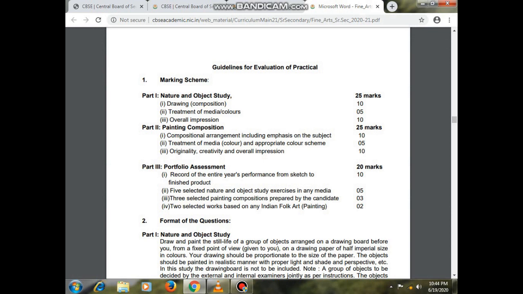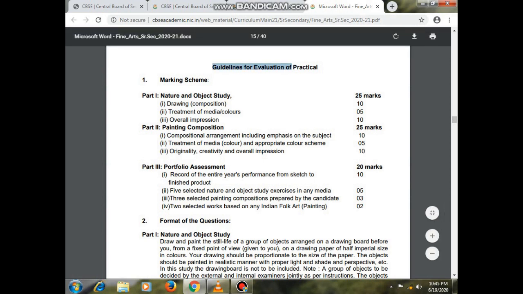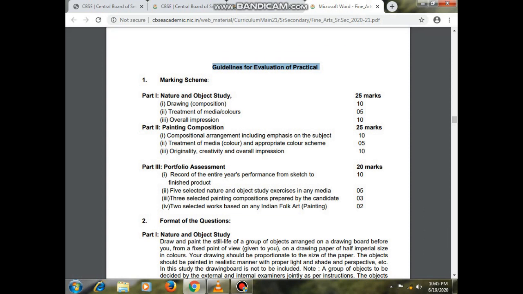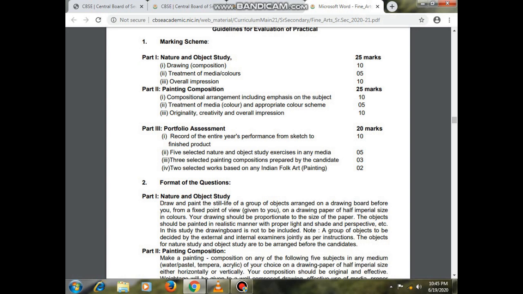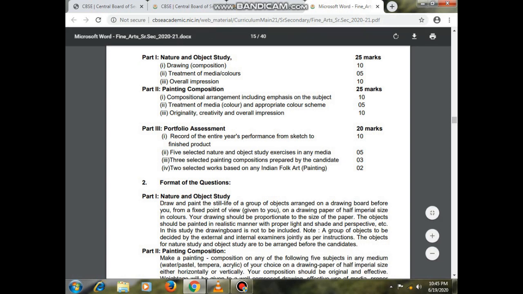These are the guidelines for the evaluation of the practical. So for the evaluation of the practical, how will the marking scheme be? It is mentioned here. In part 1, nature and object study contains 3 criteria: drawing, treatment of media, that is with color, and overall impression. So the marks are 10 plus 5 plus 10, equal to 25 marks for nature and object study.